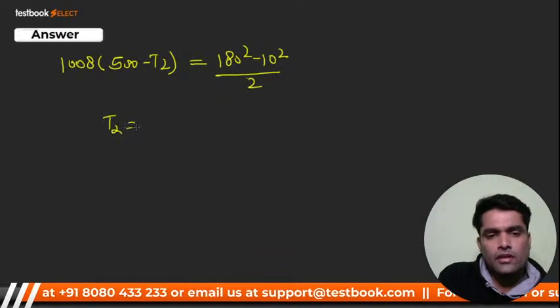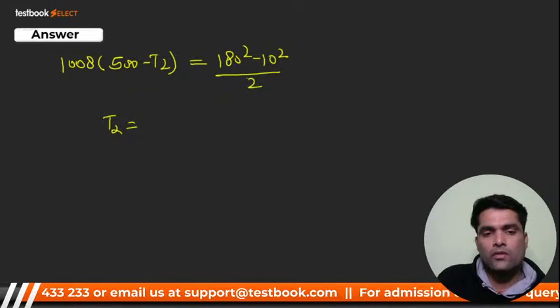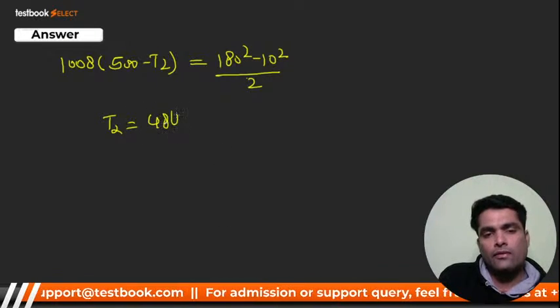So from here you will get T2, and your T2 will come around 484 Kelvin. How much will it come, bacha? It will be around 484 Kelvin.